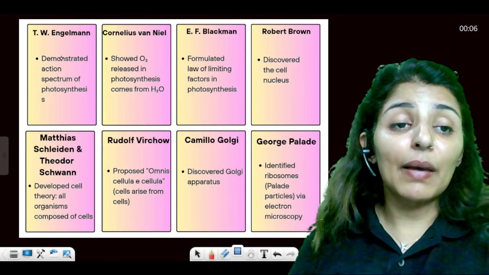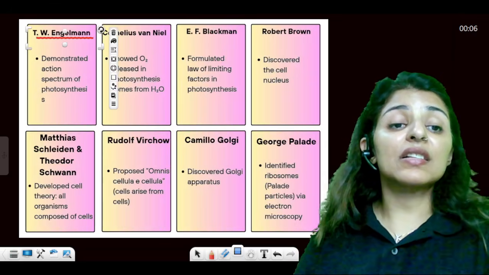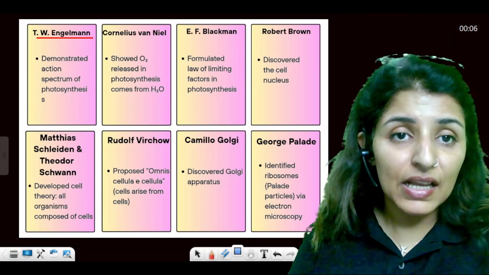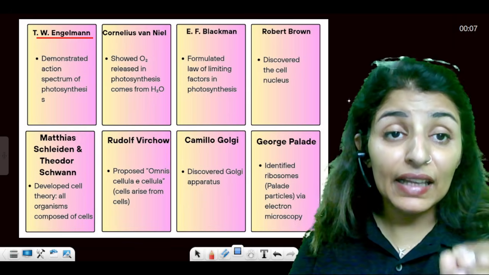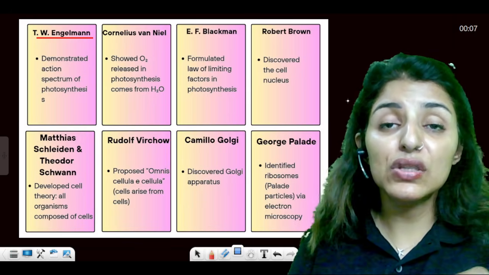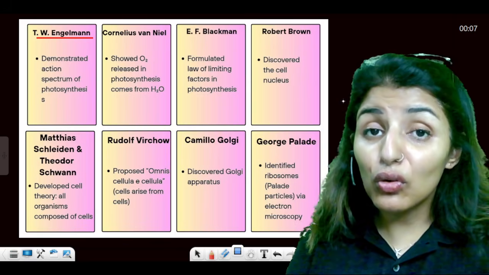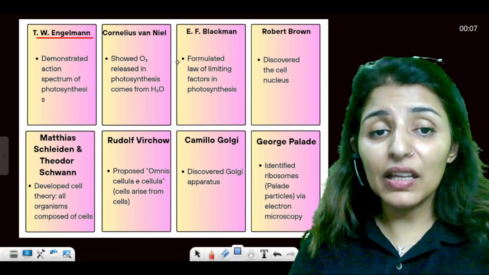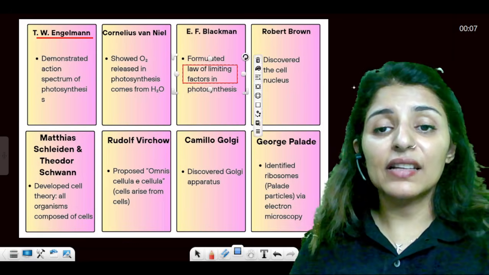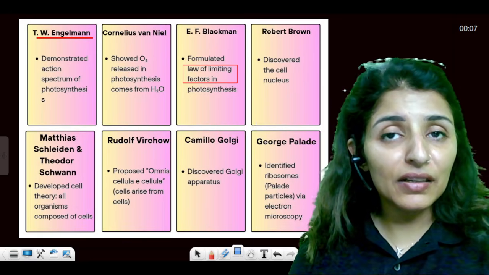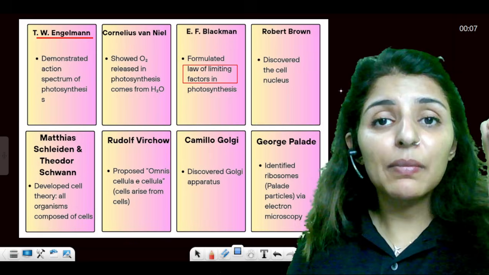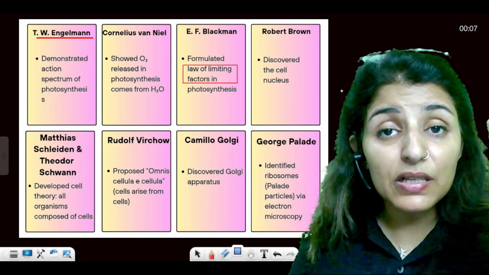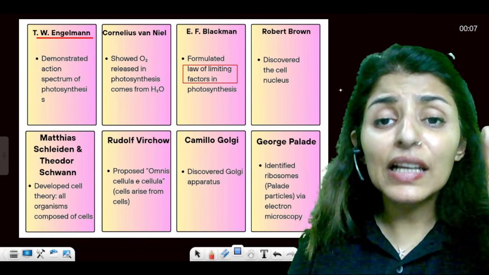Then came Engelmann. Engelmann is known for the discovery of first action spectrum of photosynthesis. Then Cornelius van Niel, he showed that oxygen is released from water and also glucose is stored in the form of starch. Then came Blackman. Blackman gave us law of limiting factors. That is, if a process depends on multiple factors, it is the least available factor which will determine the rate of the process. So the rate of process depends upon that factor which is found in the least quantity.